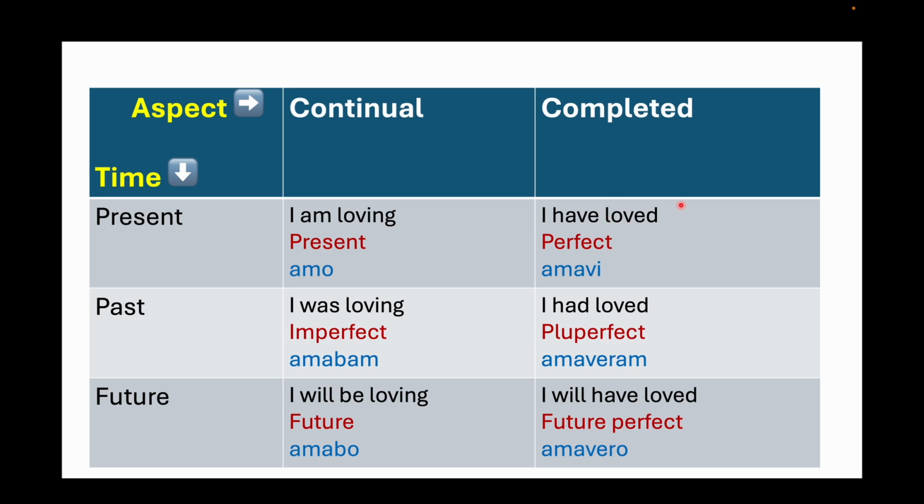Perfect, whether you think of it as present or sort of immediate past with present consequences, is I have loved, so that's called perfect. Pluperfect is more in the past, more completed, that's I had loved. And then the future perfect is perfect in the future, right? So I hope that makes sense.